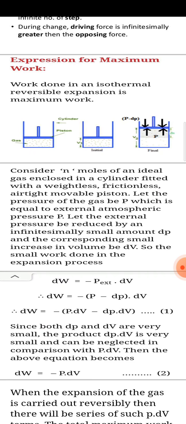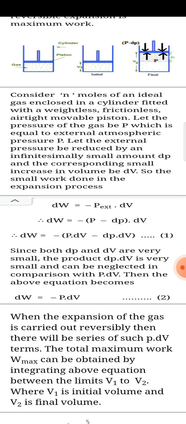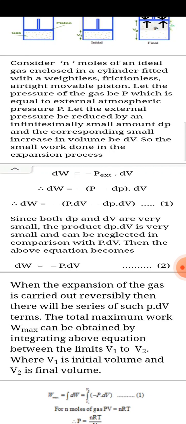So the small work done in the expansion process: dW is equal to minus P, that is the external pressure, into the small change in volume dV. Considering a single step, dW is equal to minus (P minus dP) into dV. So dW is equal to minus P dV plus dP dV.